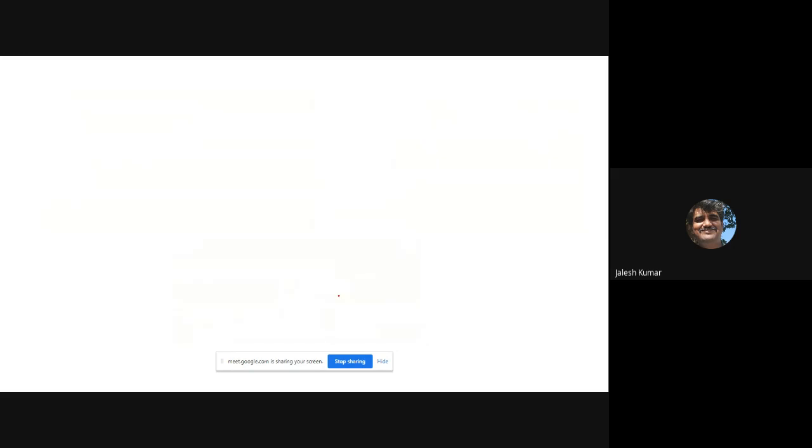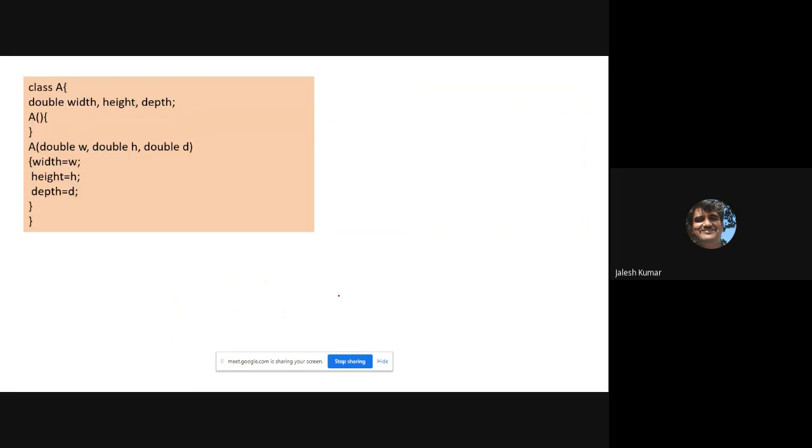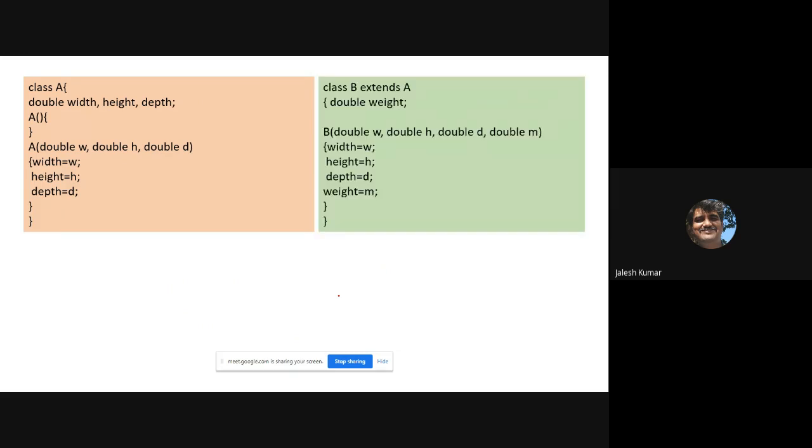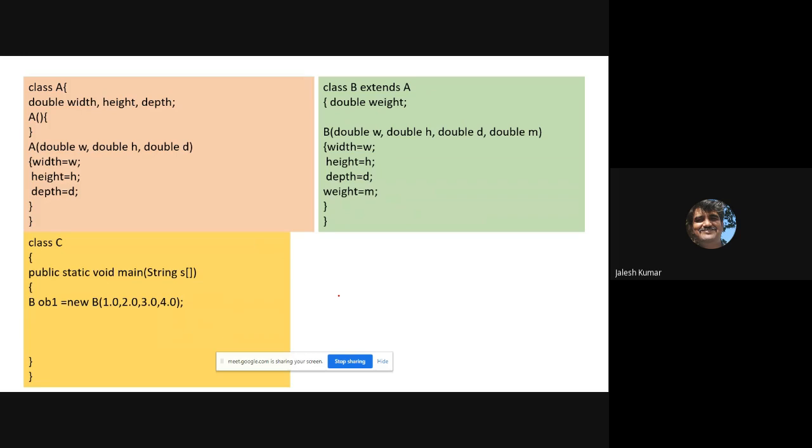Another concept we have to discuss at this stage: class A contains these variables, and class B extends it.